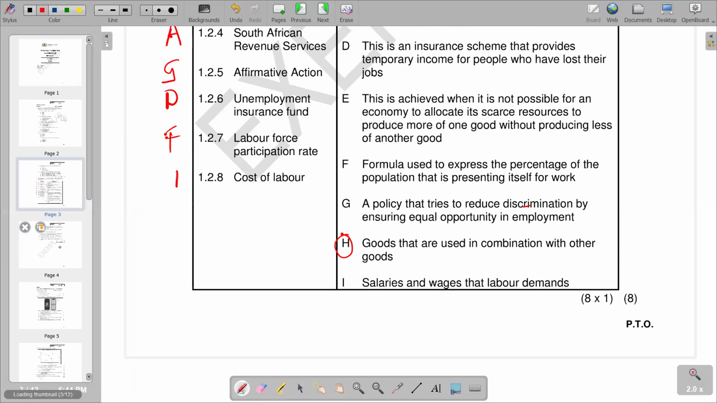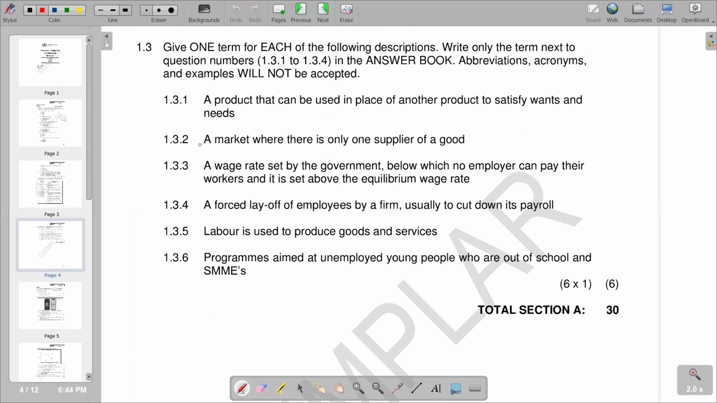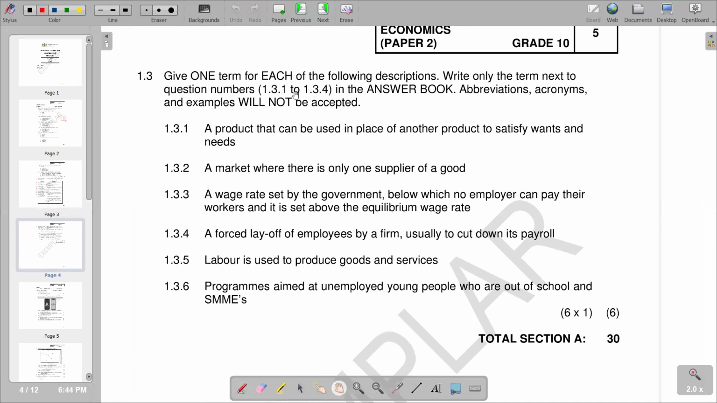So we go to the next section, which is going to be our last section, where we are choosing a term and relating it to an explanation. Please give one term for each of the following features. Write only the term next to the question numbers, that is 1.3.1 to 1.3.4 in the answer book. Abbreviations, acronyms, and examples will not be accepted. So please take note, they will not be accepted.